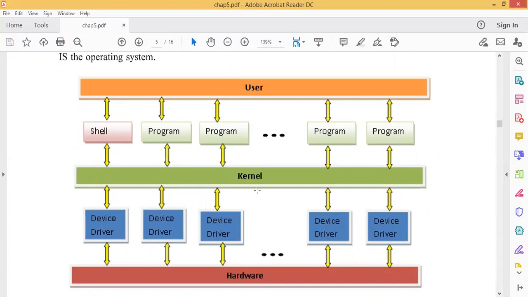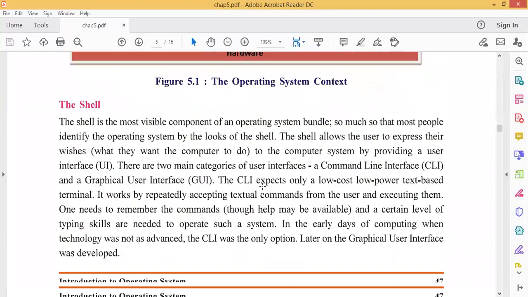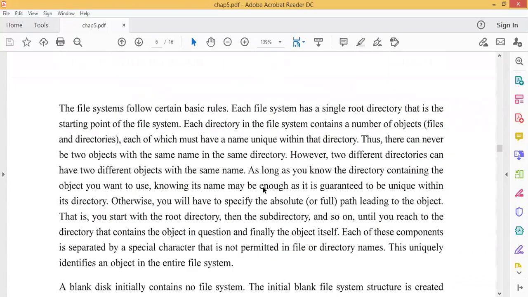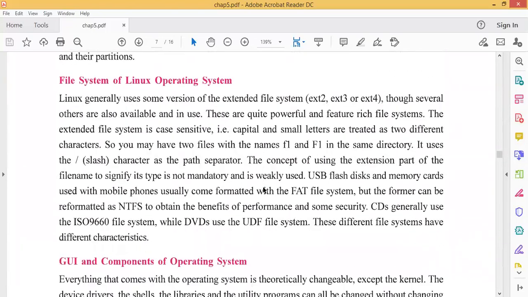The kernel sees all these; they contain utilities. And the shell is for programs like Word, Excel, PowerPoint or any other program. The kernel is the one core part of the operating system. So the operating system is the interface between the user and the computer hardware. I hope you understand this figure better. So now we are going to learn a new topic, the file system of the Linux operating system.